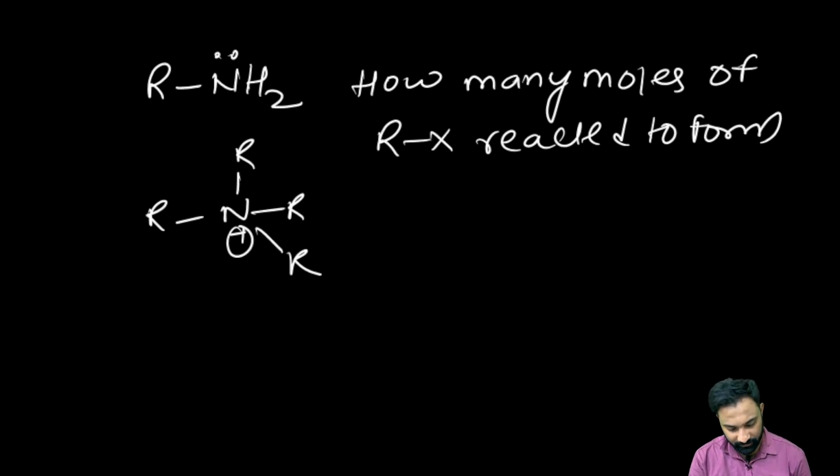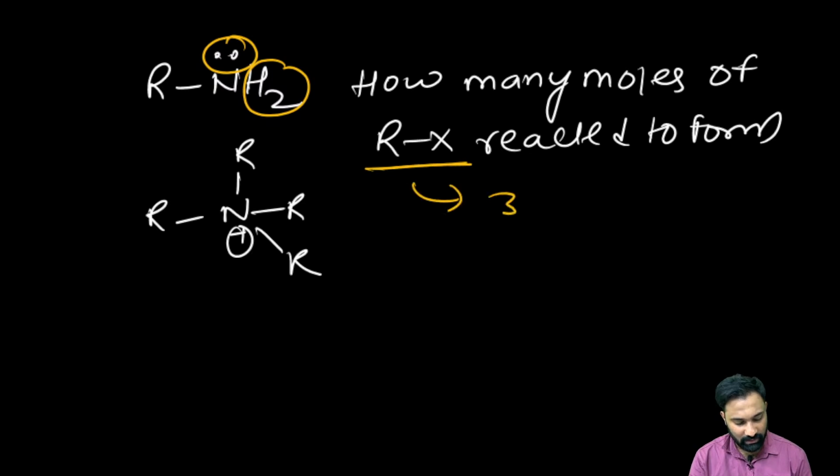That is 3, right? See, here the hydrogens are 2 and there is 1 lone pair. So the RX reacted here is only 3. Right. Good.